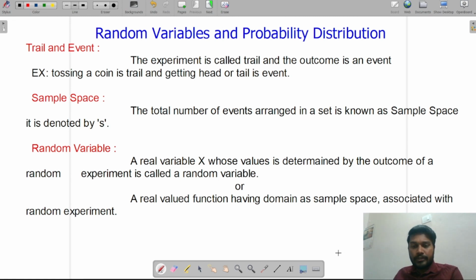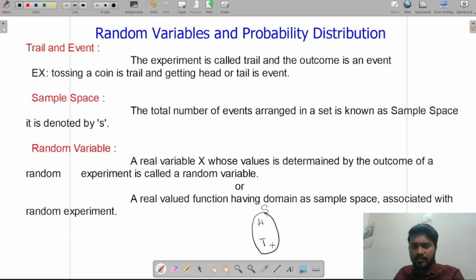For example, before I took the example of tossing a coin, right? Let's take the same example. I'm tossing a coin. What are the possible outcomes? Head and tail. These possible outcomes I'm keeping in a set, and we know this is also called sample space.